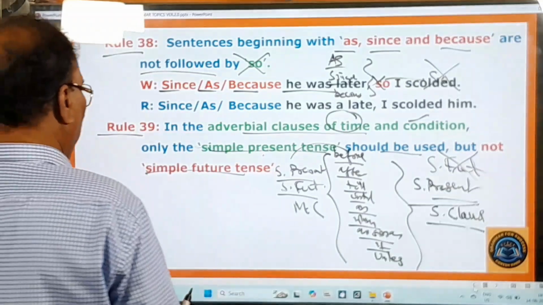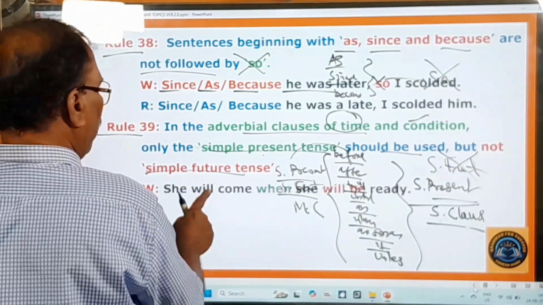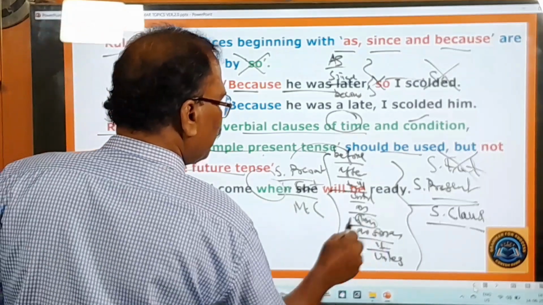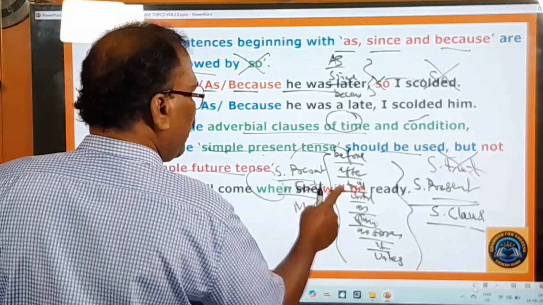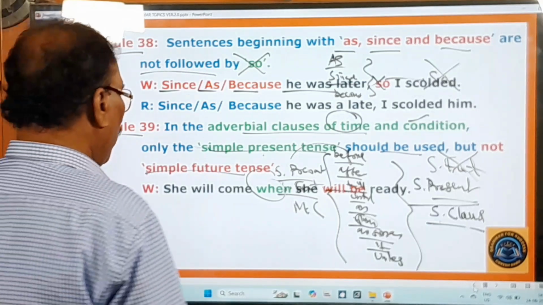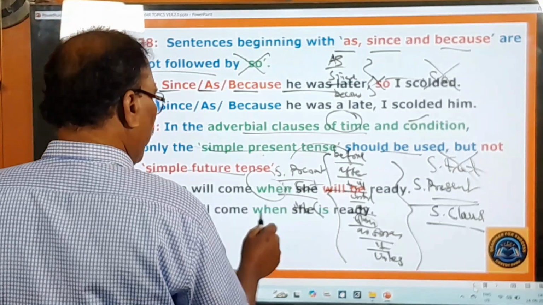And here you pay attention. She will come when she will be ready. So when is the conjunction? After when, what should be there? Simple present. What is the present tense of will be? Is. Therefore, you say she will come when she is ready.